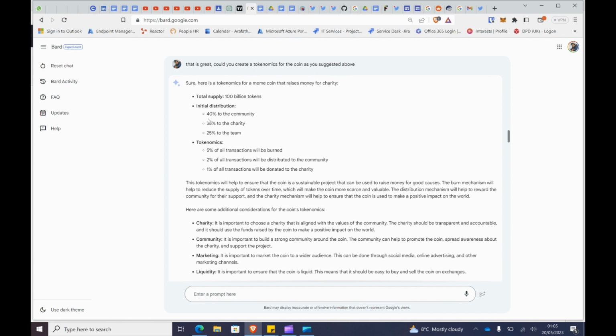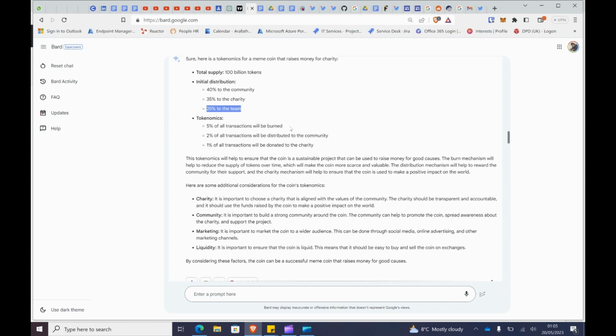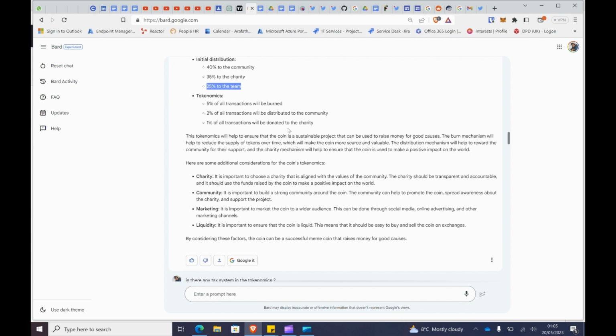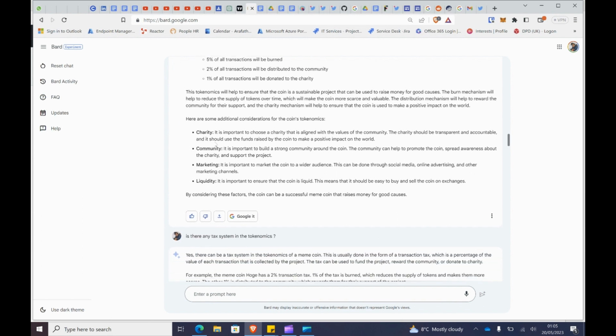The supply is 100 billion tokens, initial distribution 40% to the community, 35% to the charity, 25% to the team. So this is what it's talking about, and also 5% of transactions will be burned, 2% of transactions will be distributed to the community, 1% of transactions will go to the charity. Again, it's talking about how you can do charity, how you can build your community, how you can do your marketing, and why it's important to have liquidity.